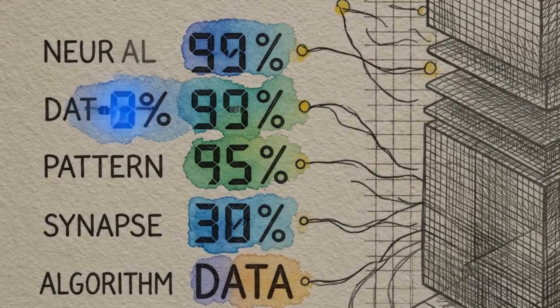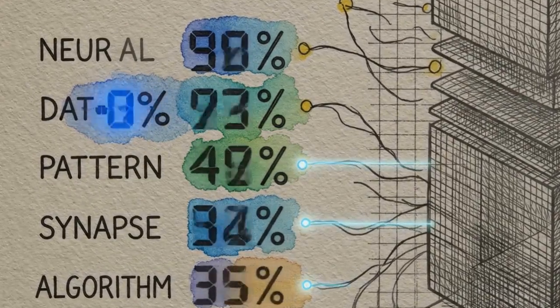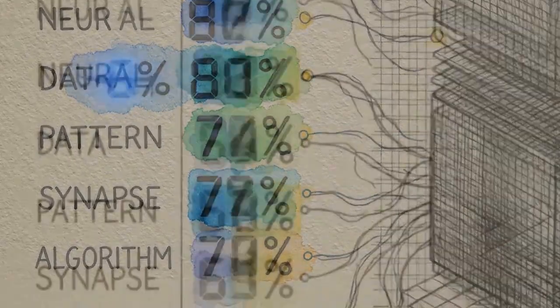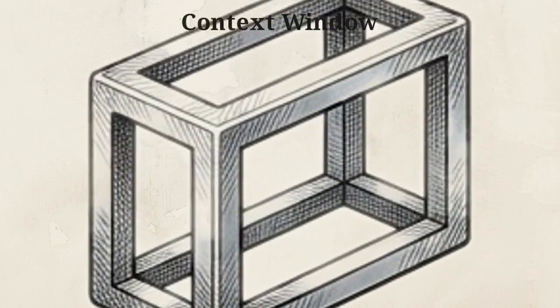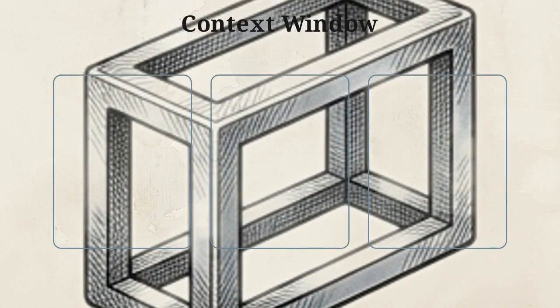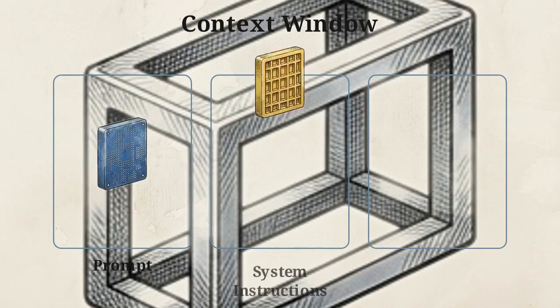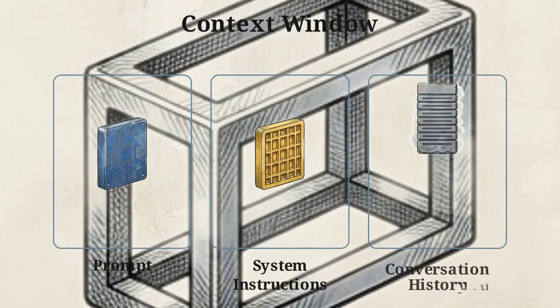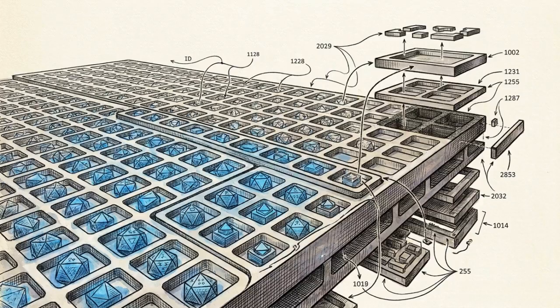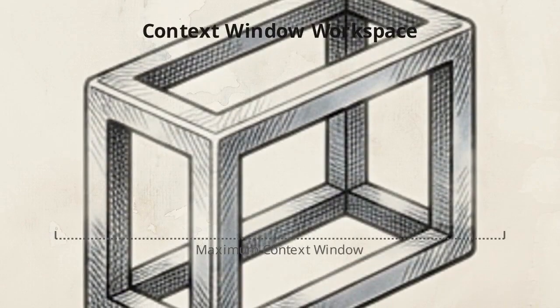Once the text is converted to numbers, the system begins to function as a probability calculator. Those newly created numerical tokens move into the model's working memory, known as the context window. This workspace holds every piece of data required for the response: your initial prompt, hidden system instructions, and the current conversation history. Developers often highlight their maximum context window, claiming their models can hold millions of tokens in this space at once. But filling this workspace has a cost.